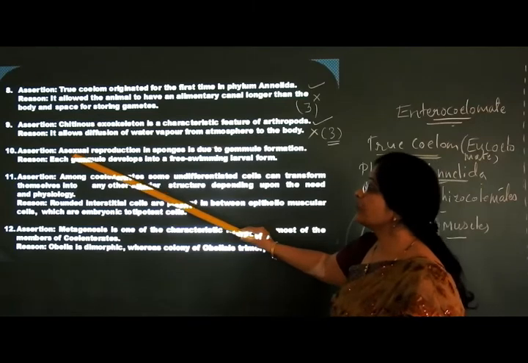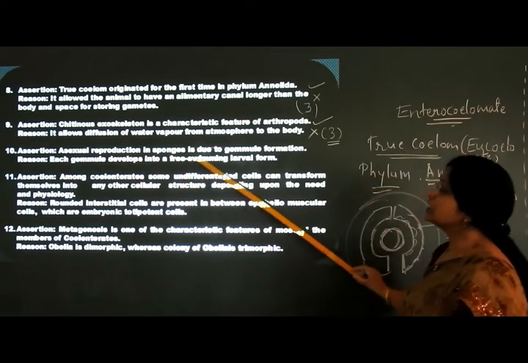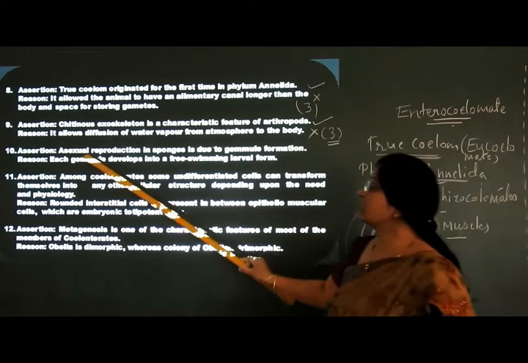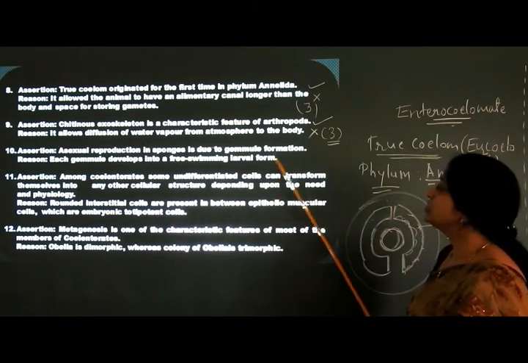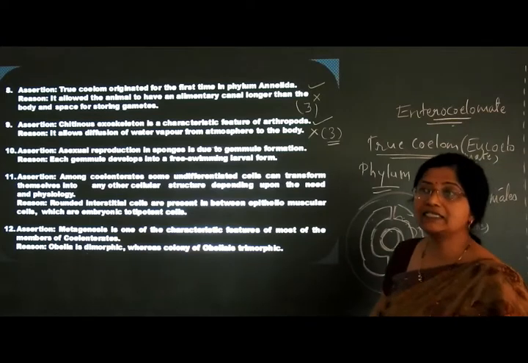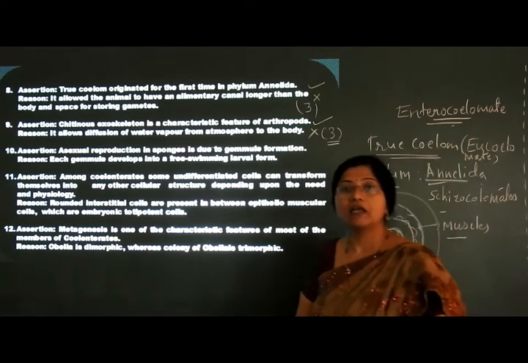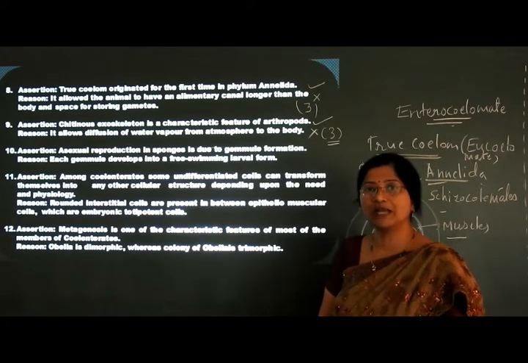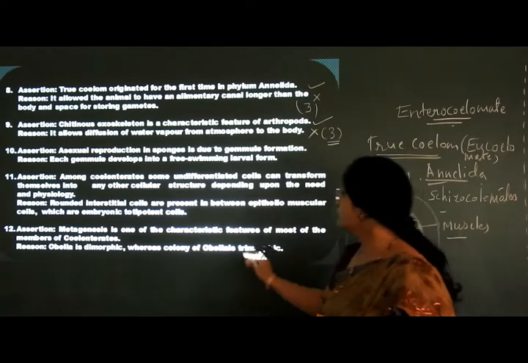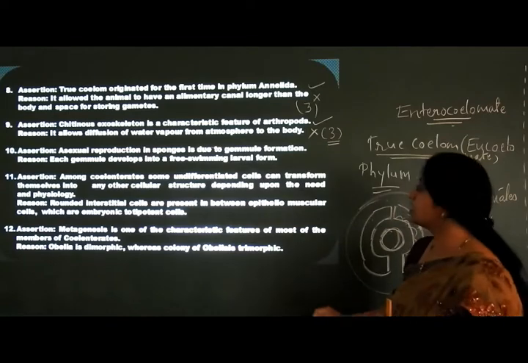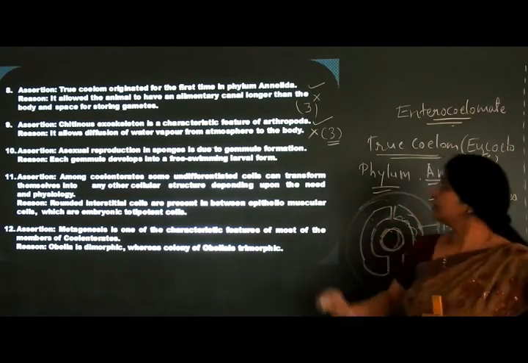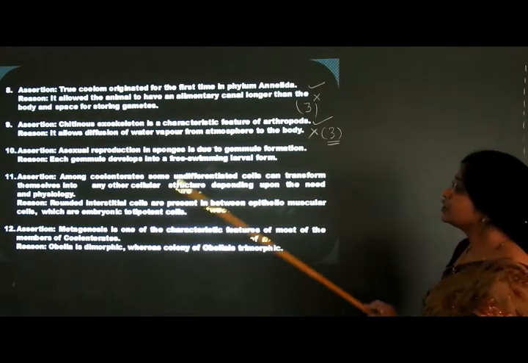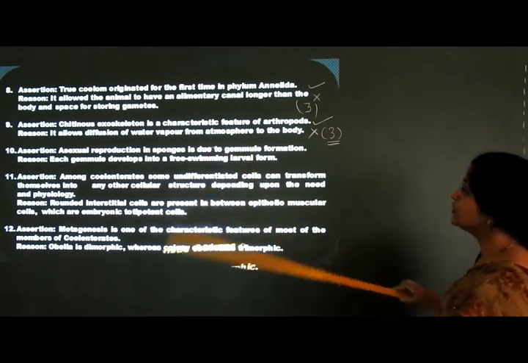Next, coming to the next question. Asexual reproduction in sponges is due to gemmule formation. Each gemmule develops into a free-swimming larval form. Now let us see what is gemmule once again. Reproduction in sponges occurs both by asexual as well as sexual means.